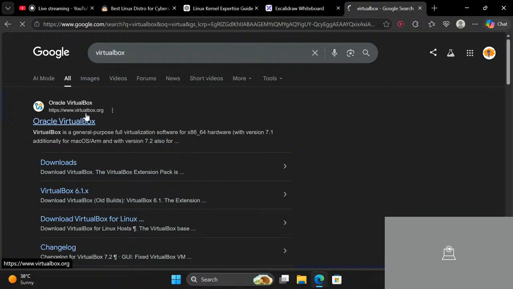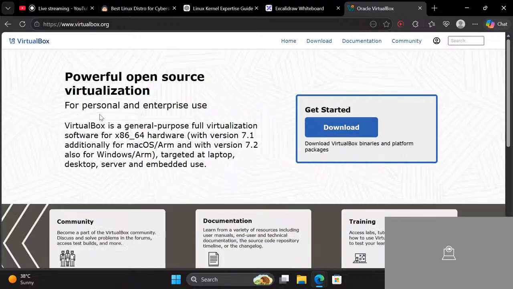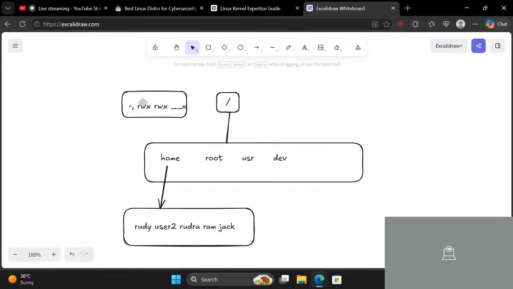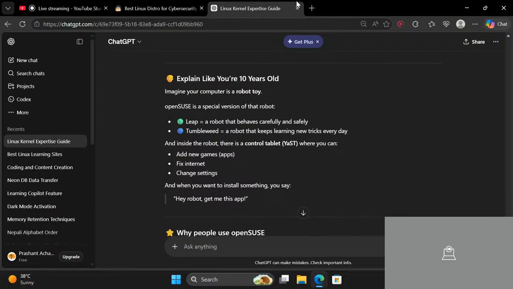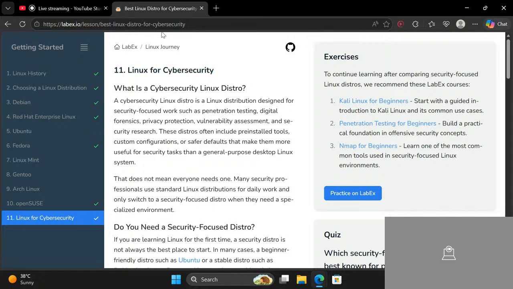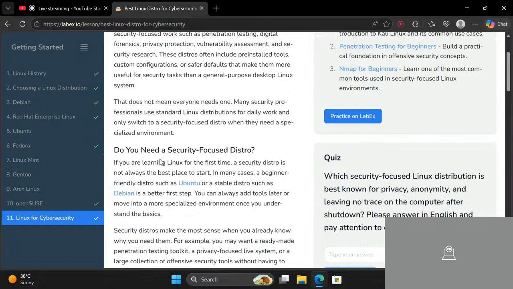So now I have this one installed already. So I will be using VirtualBox, and inside my VirtualBox there is Ubuntu installed. So we will be using that one. Let me just quit over here.